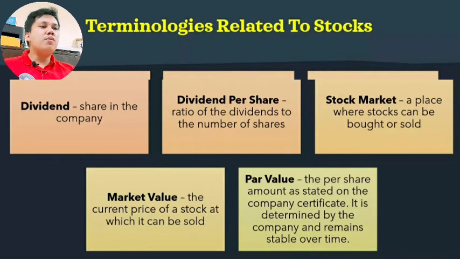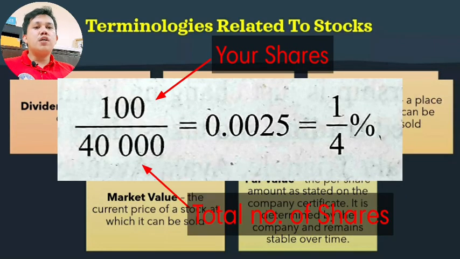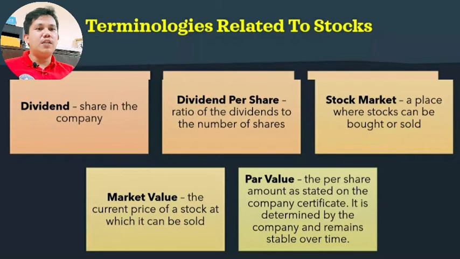Para malaman kung gaano kalaki yung share mo sa company, i-divide mo yung 100 shares mo sa total number of shares, which is 40,000. So that is 0.0025, or equal to 1/4%. Yun yung dividend per share mo sa total shares of the company.